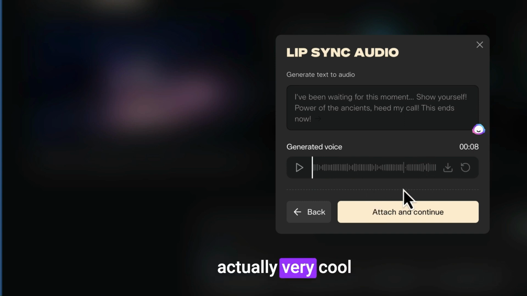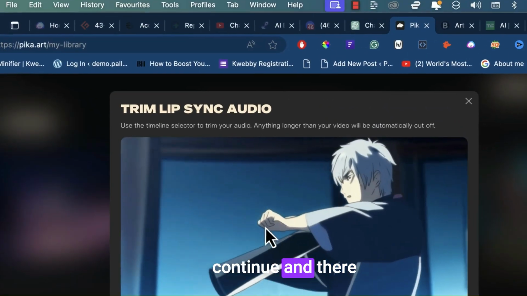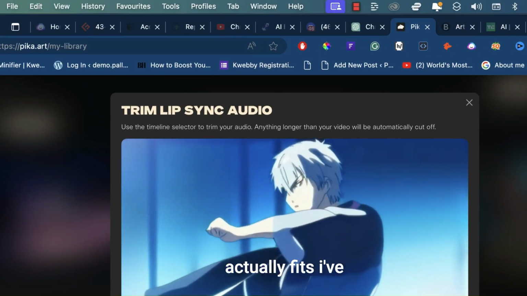This is actually very cool for the character we had made. So click on attach and continue, and there it is. Let's see if it actually fits.